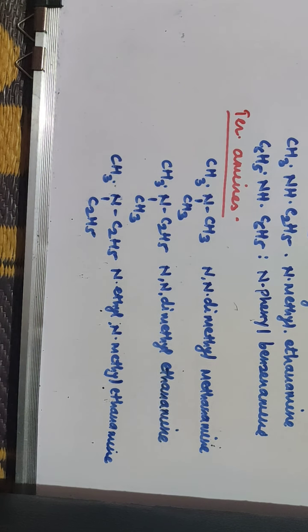But wherever two different groups are there, the largest group you have to take as the parental hydrocarbon and the remaining group is taken as an N substituent. Similarly, in case of tertiary amines also, the largest group is your parental compound while the other two groups are N substituents, and accordingly you write the name of the compound.